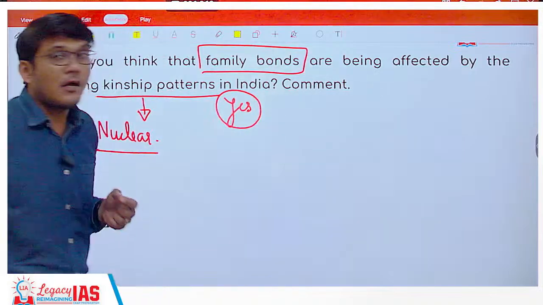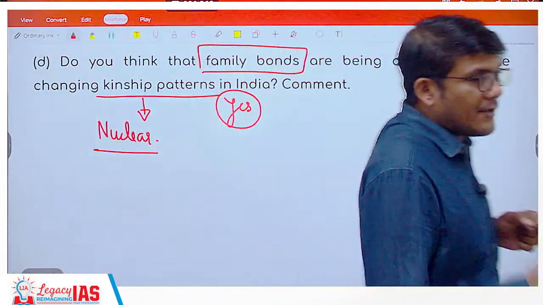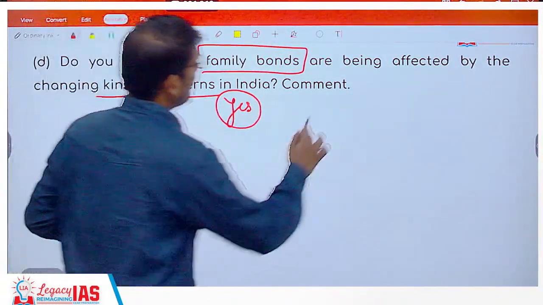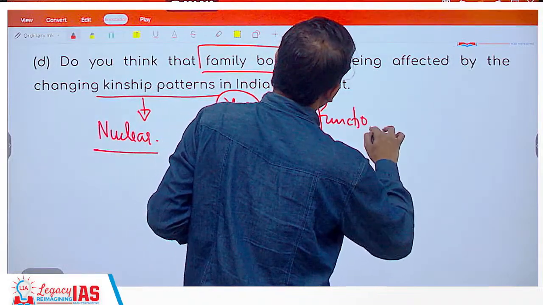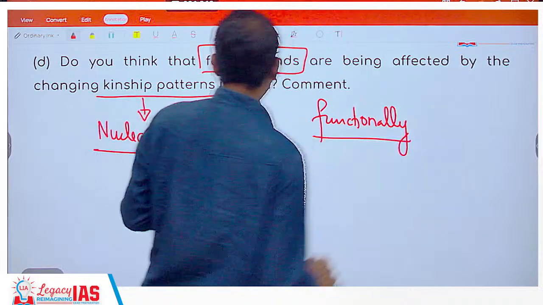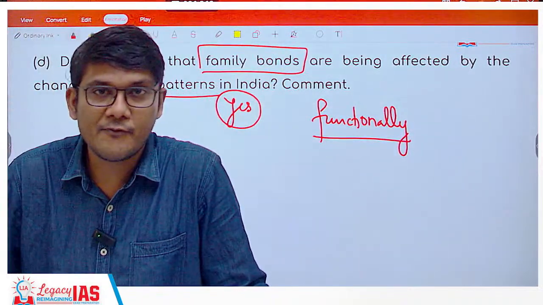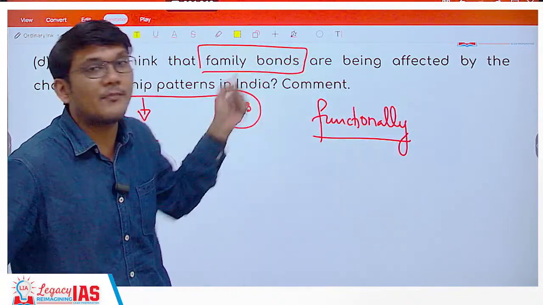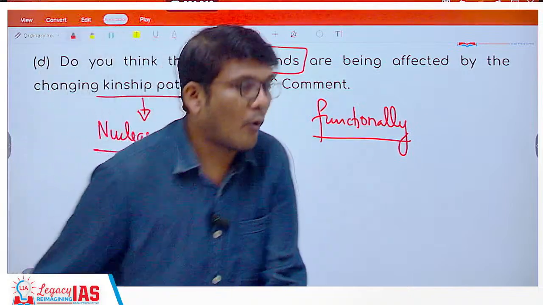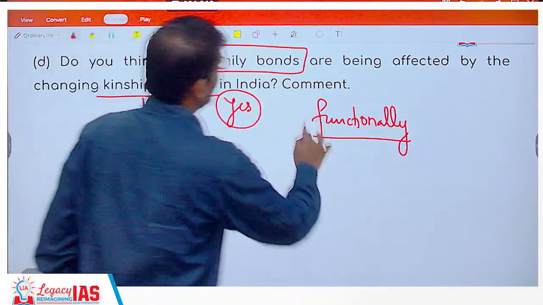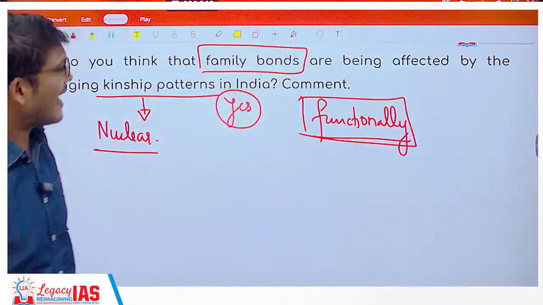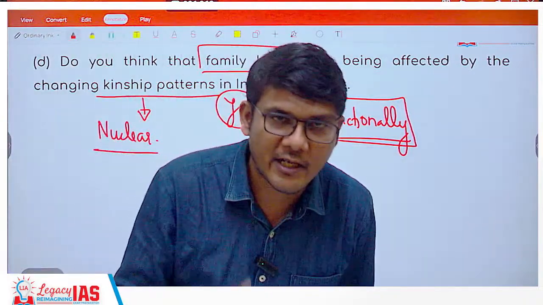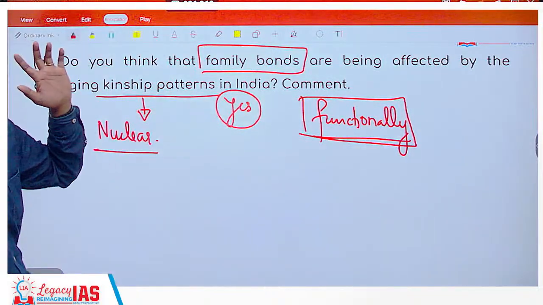You will mention that. But even though they are living separately practically, functionally they are still together. How can you say that? Whenever there is a festival, these people visit their home. Whenever there is a ritual, they will visit their home. Whenever there is an emergency, they will visit their home. Whenever there is a need, a monetary need, they still impart these functions to their family. Hence the bond may practically be broken, but functionally it still exists to a certain extent, is what we are going to mention over here. I hope that is clear.